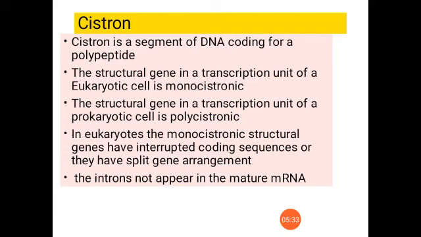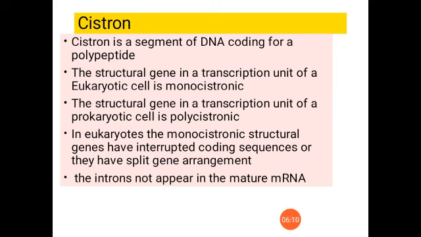Exons are the sequences which are able to express as a polypeptide chain. Some part of the structural genes is not able to code for the amino acids. They are simply there. That part which is not coded is known as introns, and those which are coding are known as exons.